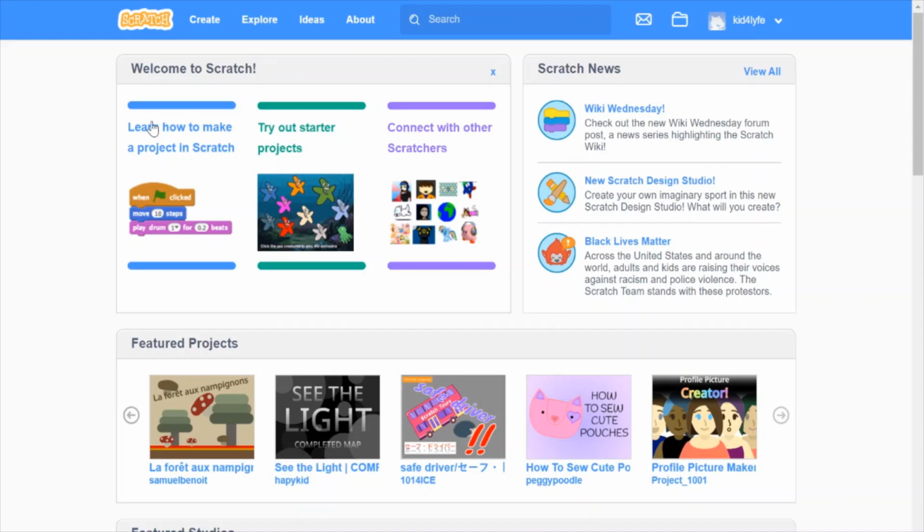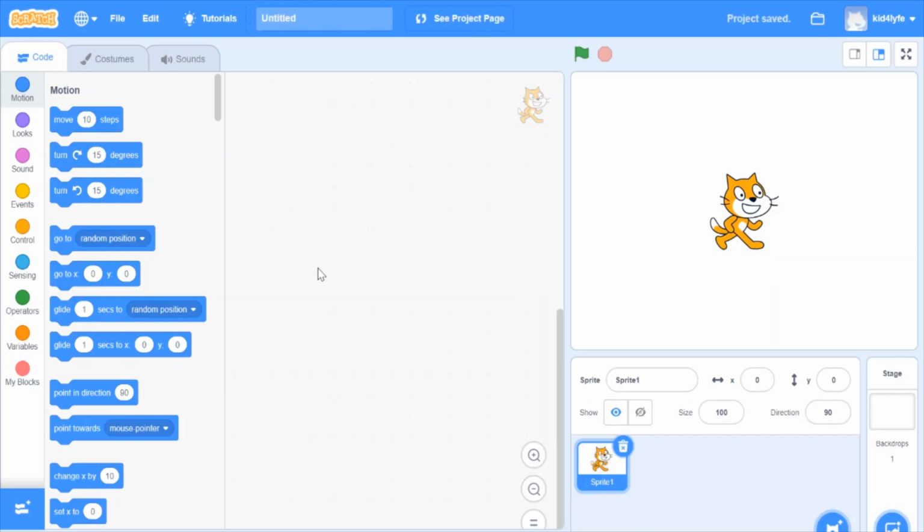So what are sprites? Sprites can be anything you want to add in your project. Sprites can be from anything to a tennis ball to a car. So let me show you a demonstration of sprites. We can go into Scratch and then we can click Create. When you click Create, it creates a project.